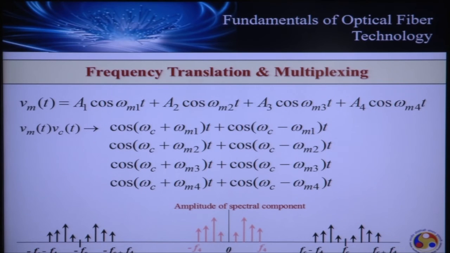Now if we look into the spectral content, the original signal occupies a range of frequency from 0 to f4. f4 is the largest frequency. So the spectral width or the bandwidth of the original signal is f4. Nevertheless, after translation, the same signal occupies a range of frequency from Fc minus F4 to Fc plus F4. That is, the bandwidth after frequency translation gets doubled. This is a very important result. Frequency translation doubles the bandwidth of the signal.